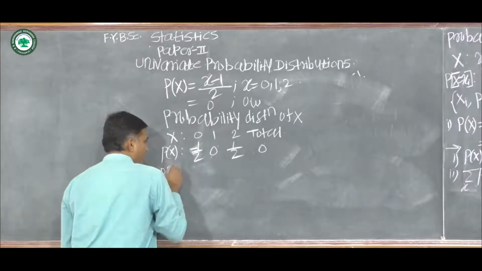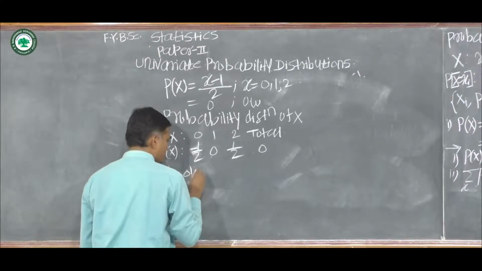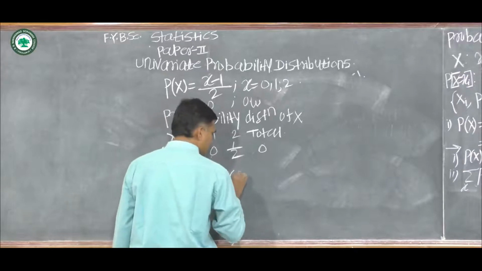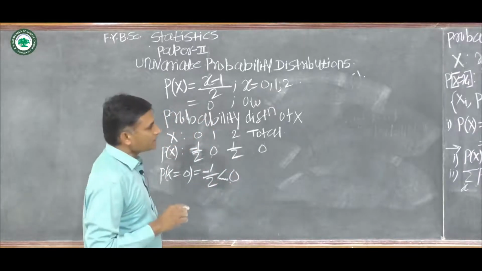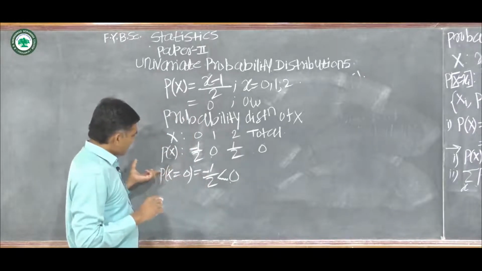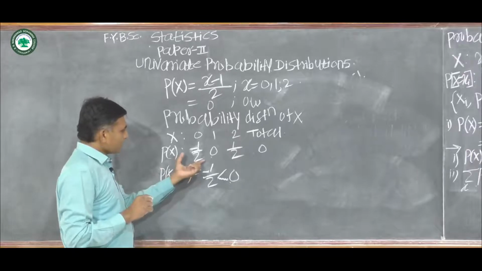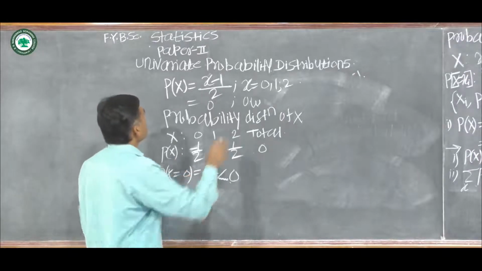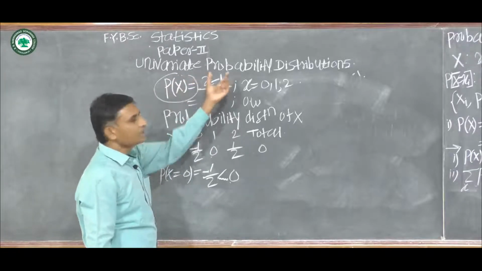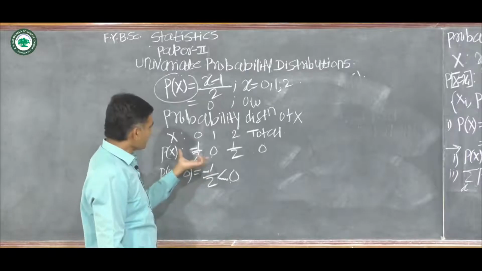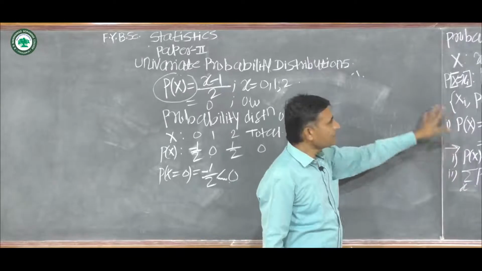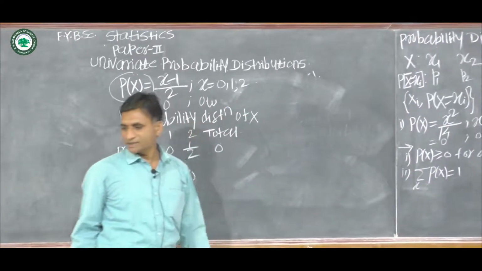Here probability of x equal to 0 is equal to minus 1 half, which is less than 0. The first condition of the probability mass function fails here. At x equal to 0, the probability is minus 1 by 2, therefore the given function p of x is not a probability mass function because the first condition fails. Therefore, if any one of the conditions fails, then the given function is not a probability mass function.